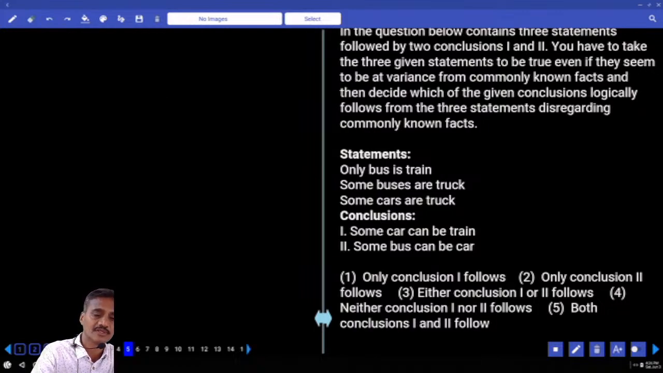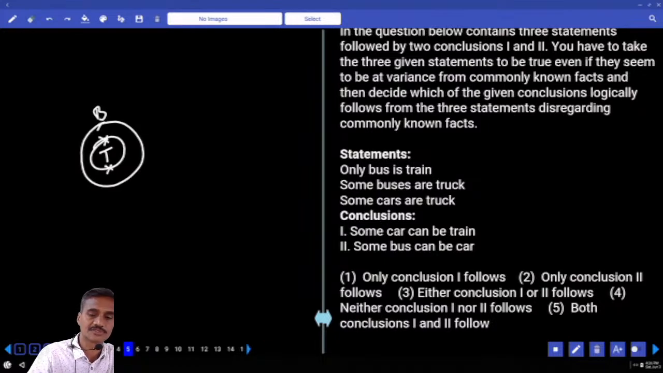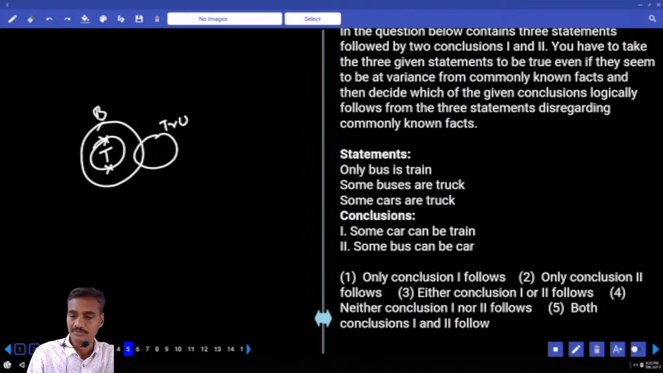Only train belongs to bus. That means this entire train belongs only to bus, and some buses are trucks, bus and a truck. Isn't it? Bus and a truck. Some cars are trucks, car and a truck. Some car can be truck. Some car can be train. Can this be train? No. Why? Because train should not belong to anything else.